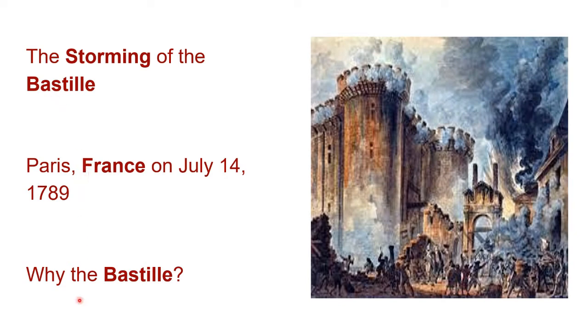Now the question comes, why only the Bastille? Because the Bastille stood for the despotic power of the king, and that was the reason for the hatred of the people towards this structure. The fortress was demolished and some fragments that were left behind were sold in the market as souvenirs. Much later, when historians looked back upon this time, they saw it as the beginning of a chain of events that ultimately led to the execution of the king in France, though most people at that time did not anticipate this outcome. How and why did this happen is what we are going to look at in this chapter.